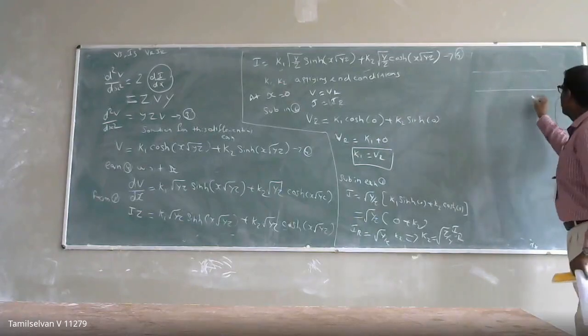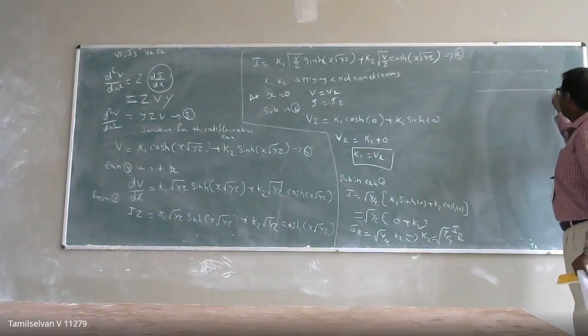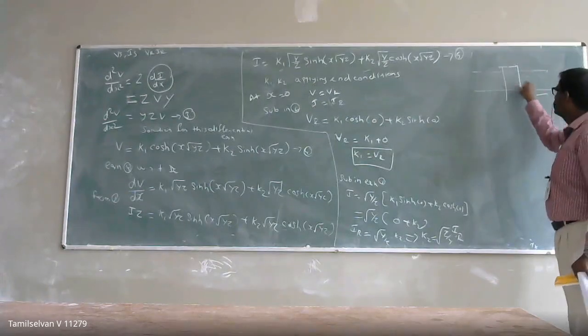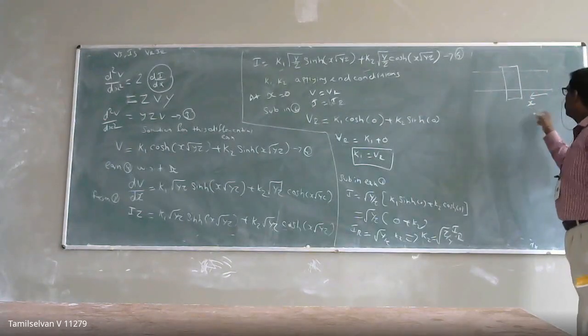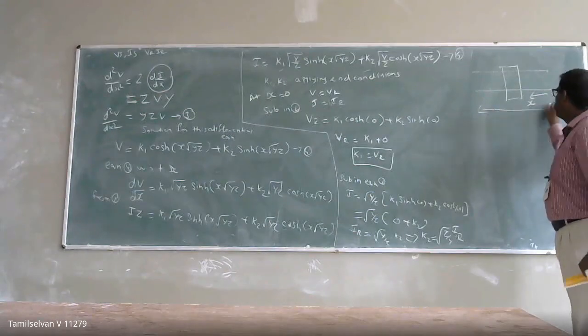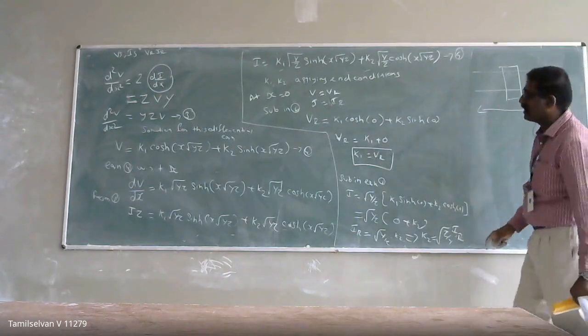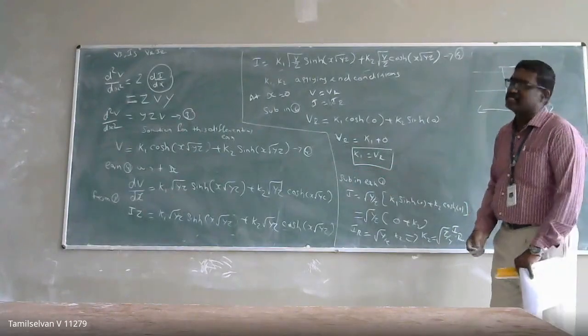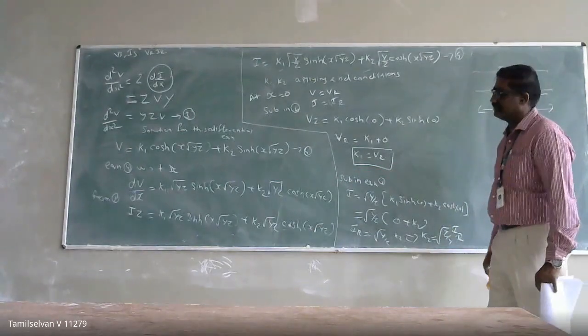See here, I have taken the limit with respect to the receiving point. This section is at x distance, and at x distance I am calculating the voltage. If this x is going to be the complete length L, then what will be the expression? For that we have to do the Taylor series expansion, then you will get the expression.